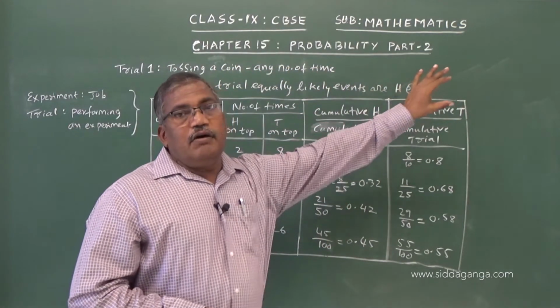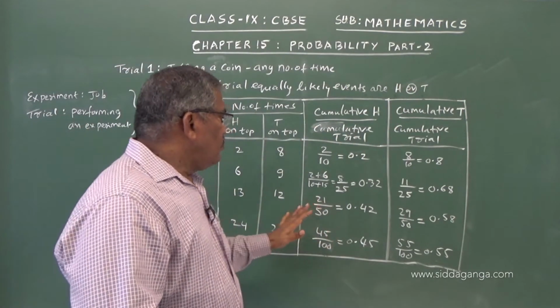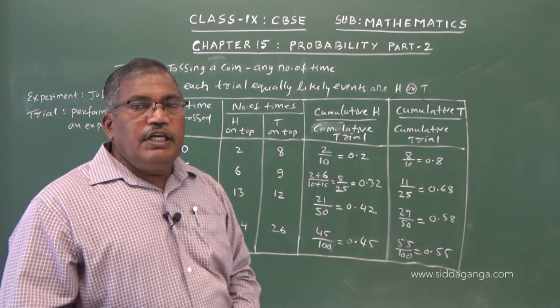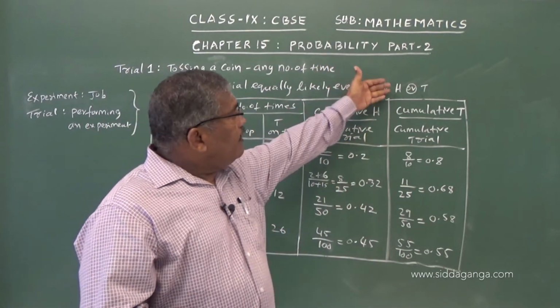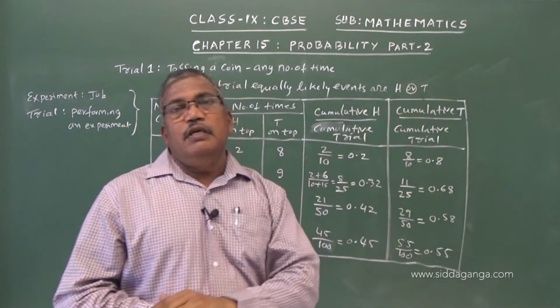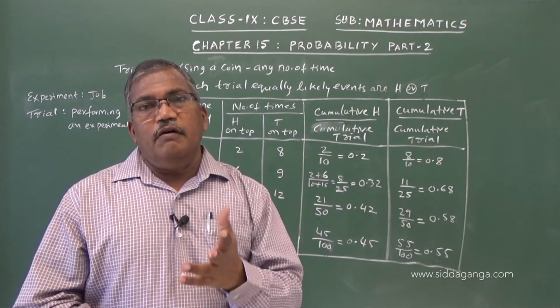H or T are equally likely events. Therefore, as the number of trials increases, all the possible events, and in this experiment there are only 2 possible events, will have equal chance of occurring.